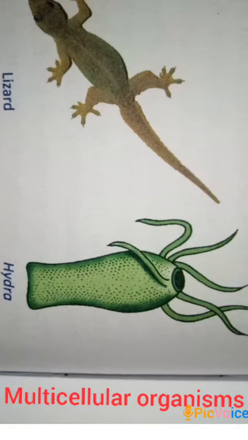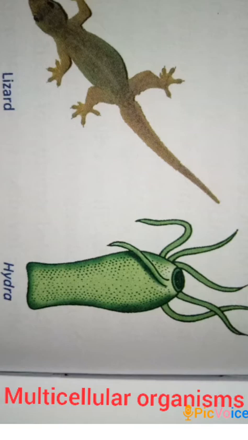The next type of organisms are multicellular organisms. Multi means many and cellular means cell. So multicellular organisms are the ones which are made up of many cells. For example, plants and animals. In multicellular organisms, different functions are carried out by different cells.